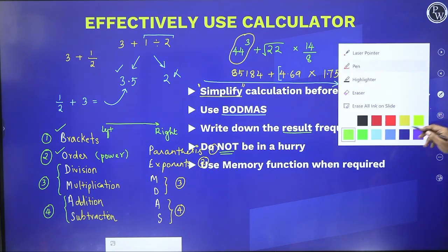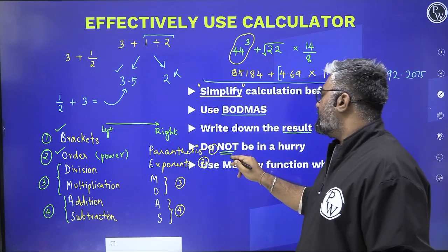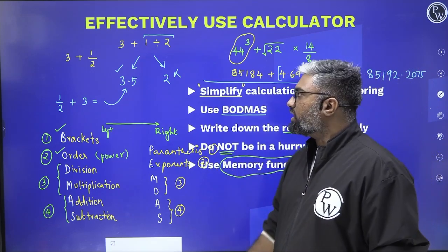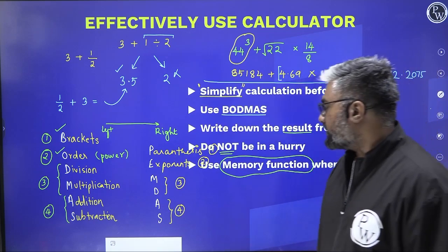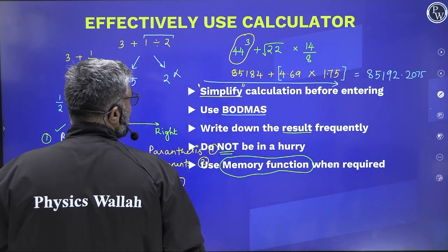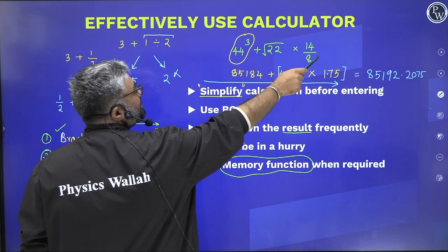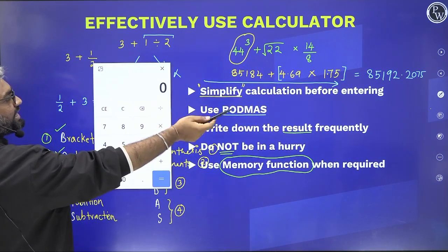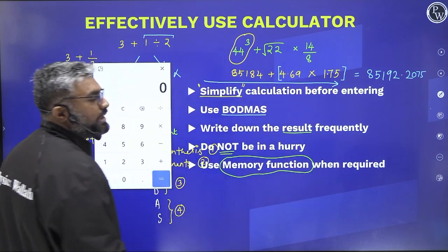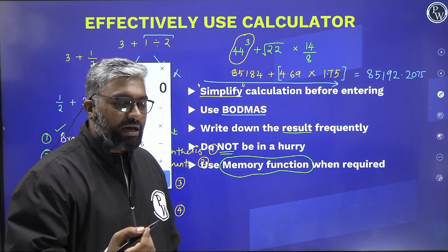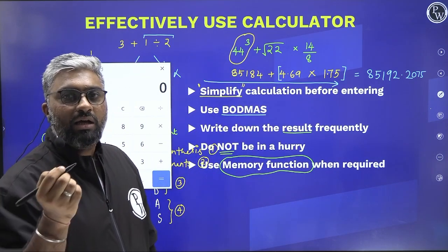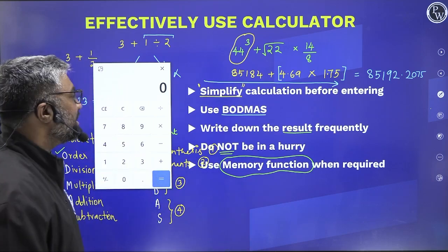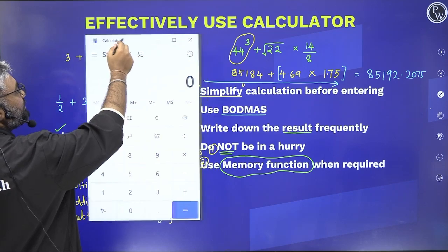And there's also this one function called the memory function. Yes, I just showed you, है ना, memory function. What is memory function and how to use it? Okay, let's have a quick look at it. So the same thing that we did right now, if I were to do it in, say, not too many steps, I don't want to write down all of these values because that's the same problem, right? मैं बार बार क्या कर रहा हूँ? I am taking out the pen, changing it to mouse, then pen, then mouse, then pen. I don't want to do that. So instead what I do is I use something called the memory function.